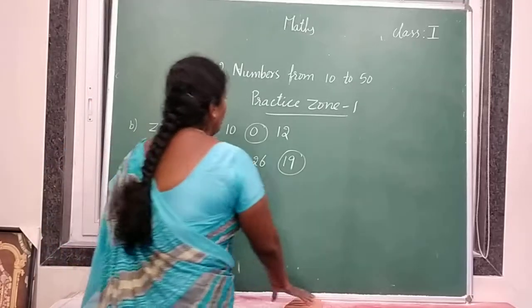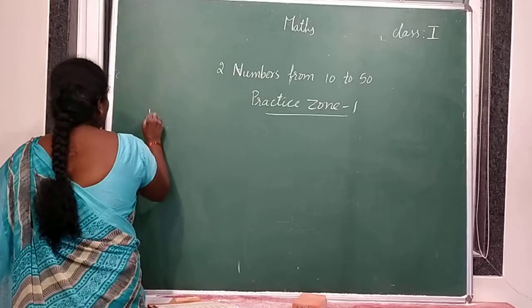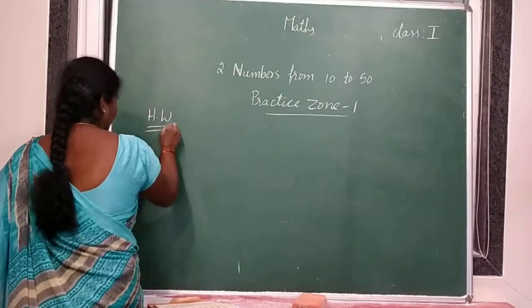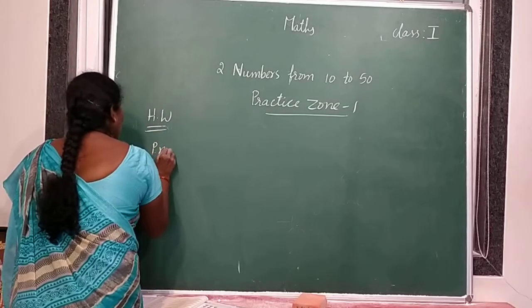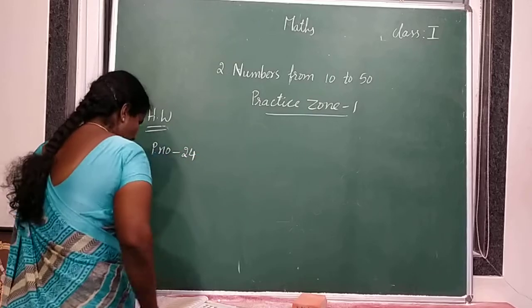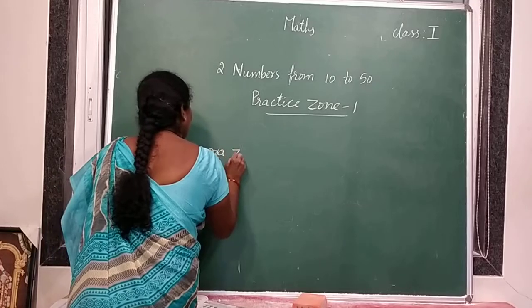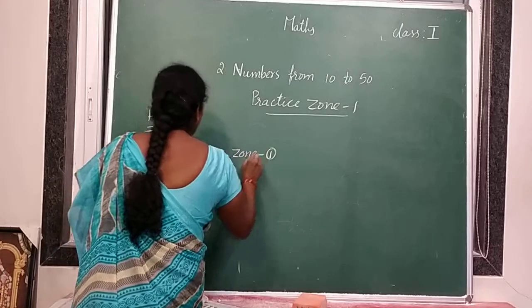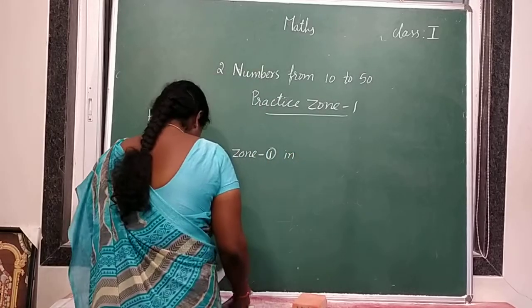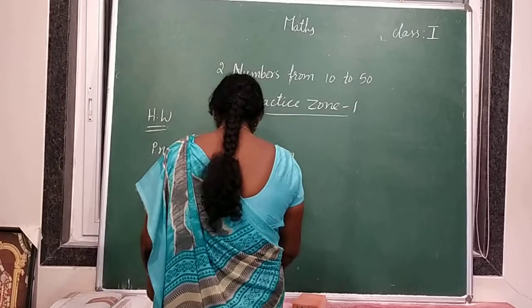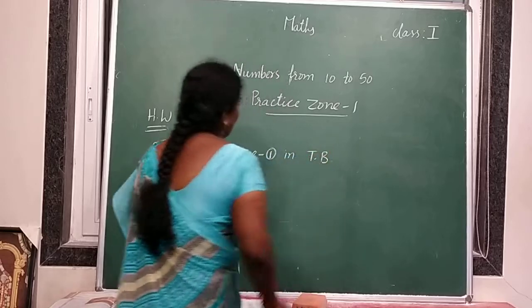Okay children, your homework is page number 24, practice zone 1 in textbook.